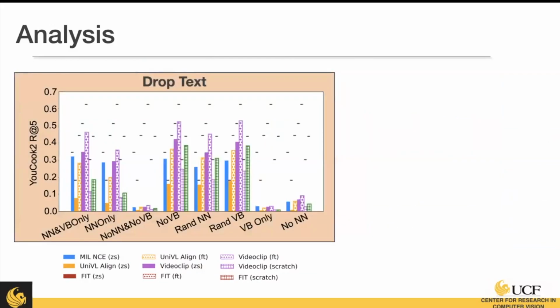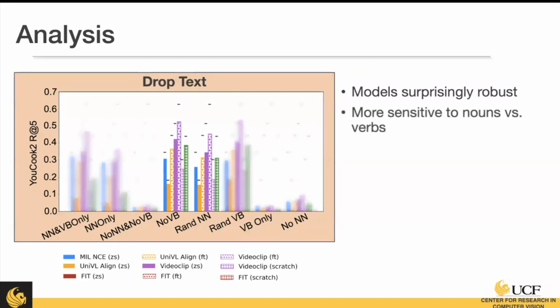So now we're going to probe the behavior by dropping information. Here we're dropping either nouns or verbs, or just one random verb, one random noun. So what we find is models are surprisingly robust to just dropping information. We do see that they might be more sensitive to nouns versus verbs.